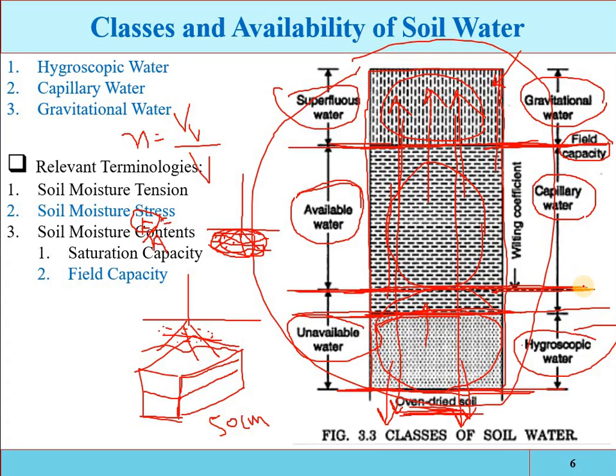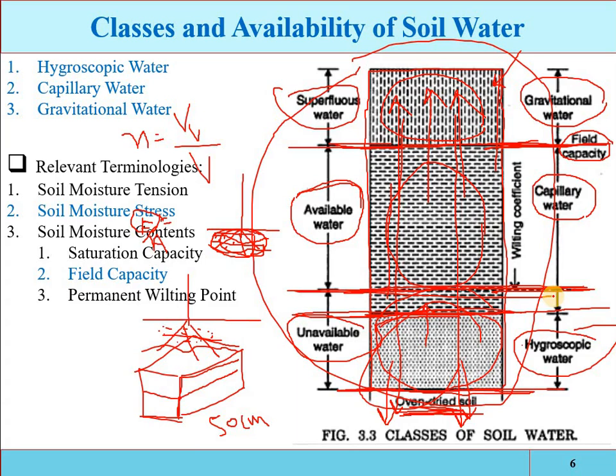So the water content at which the plant can no longer extract sufficient water from the soil for its growth. Mean the water is available, but the plant cannot extract it. More moisture tension is required, and there are limitations for each and every crop. Beyond some limit, the plants cannot apply more tension for the water extraction. Water is available, but the plant cannot extract it for its growth. So that amount of water is called the permanent wilting point, or the wilting coefficient.